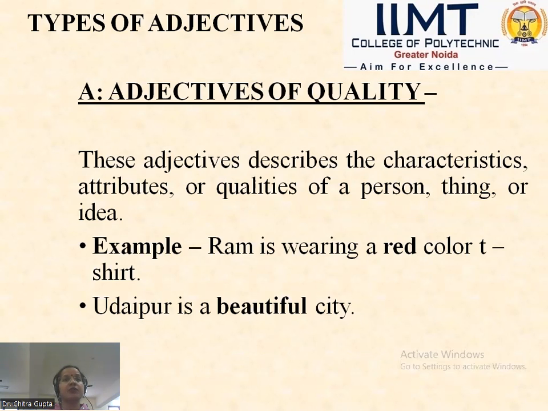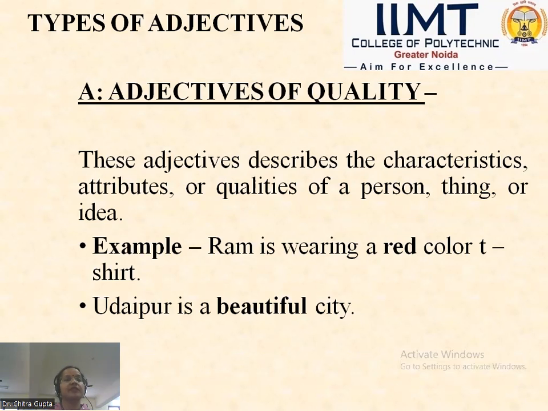It shows the quality of a t-shirt, what kind of t-shirt Ram is wearing. Ram is wearing a red color t-shirt. So it shows the quality of a noun, what type of t-shirt Ram is wearing, which color t-shirt Ram is wearing. So red is the quality of a t-shirt.